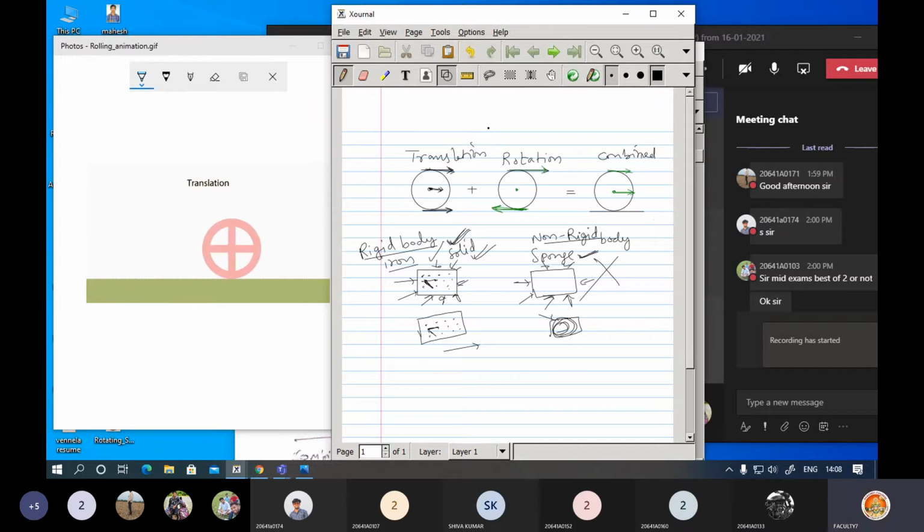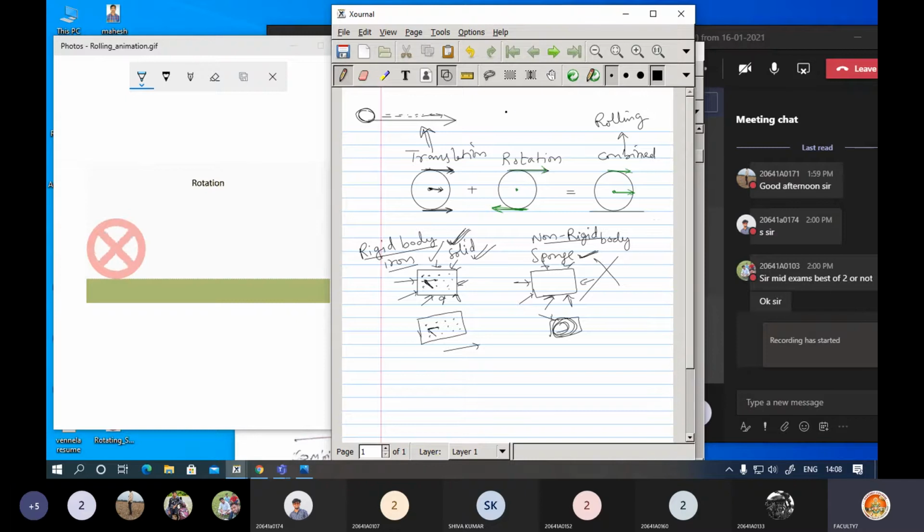Rolling is the combination of these two. Simply, you can name this as the rolling of the object. We are considering a circular object in the image. So what is the meaning of translation? If you consider a circular object moving in a line like this, it is considered a translation motion. It is moving in a particular direction, so we consider it a translation motion.